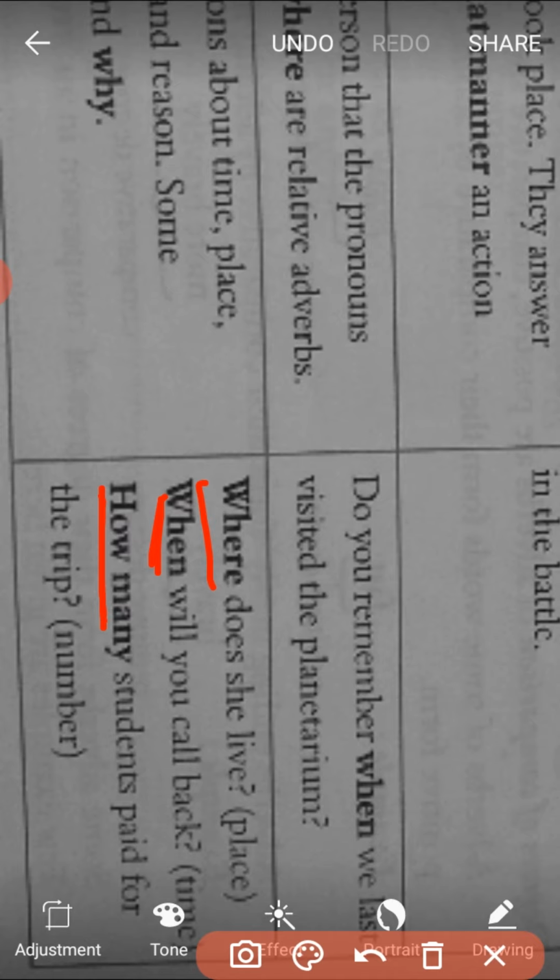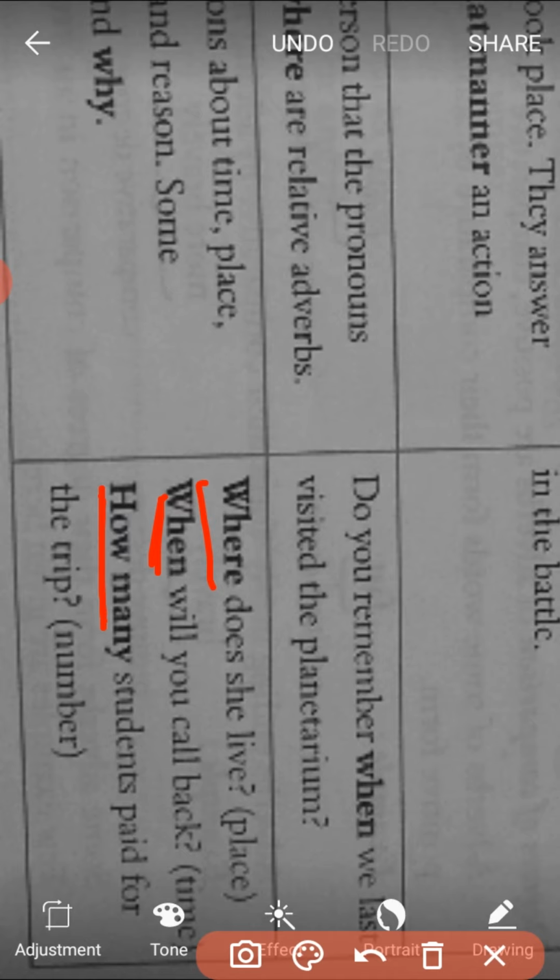Mostly all those WH words become interrogative adverbs if they are at the beginning of the sentence to ask about person, things, time, reason, place. But if the same words are used in the middle of the sentence and they refer to a noun or pronoun, then they become relative adverbs. So this is the difference between relative adverb and interrogative adverb.